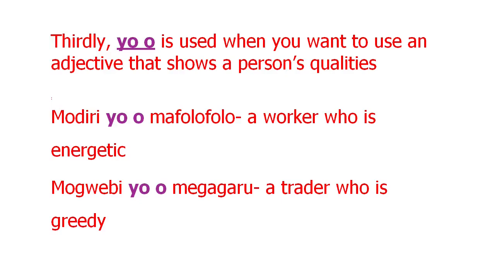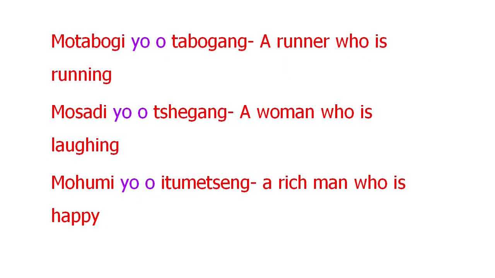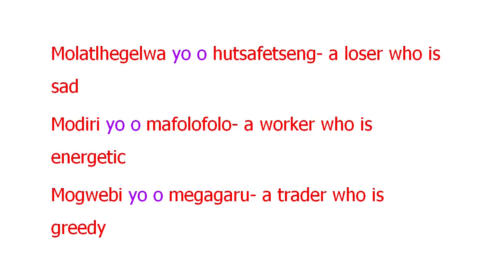So basically, all in all, that would be motabogi yo o tabogang, a runner who is running. Mosadi yo o tshegang, a woman who is laughing. Mohumi yo o itumetseng, a rich man who is happy. Molatlhegelwa yo o hutsafetseng, a loser who is sad. Modiri yo o mafolofolo, a worker who is energetic. Mogwebi yo o megagaru, a trader who is greedy.